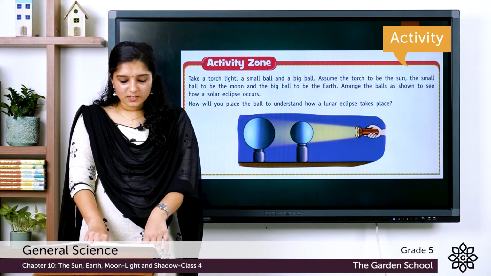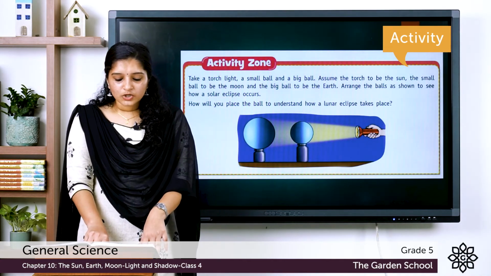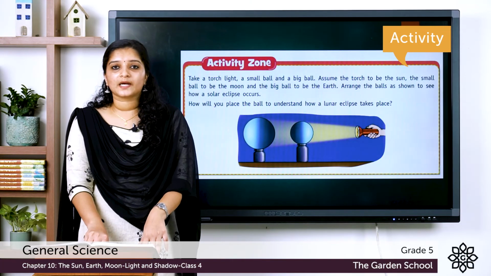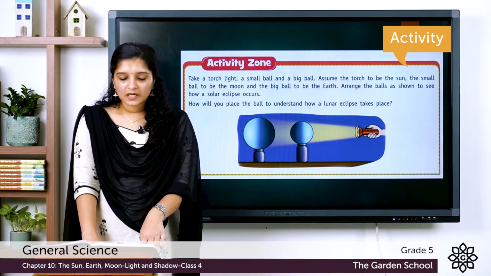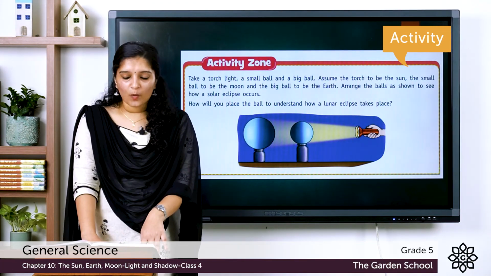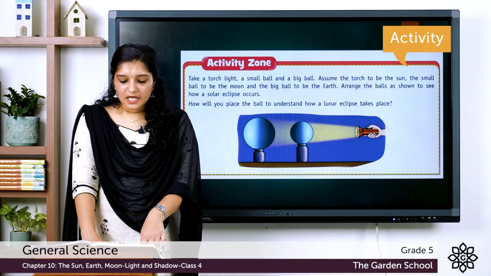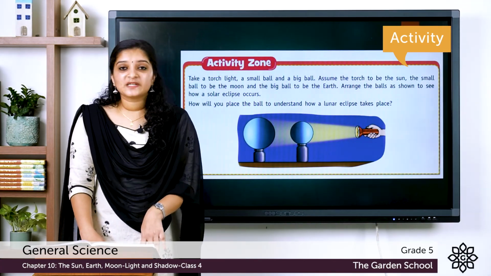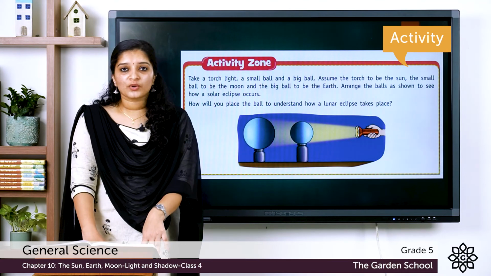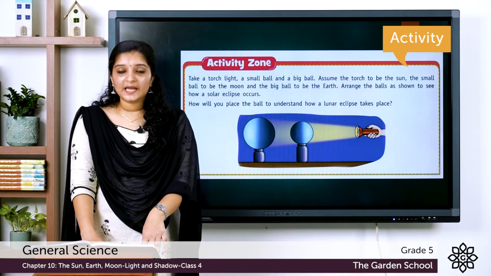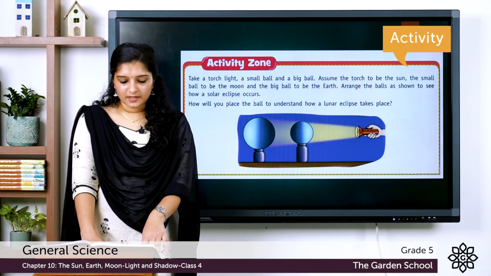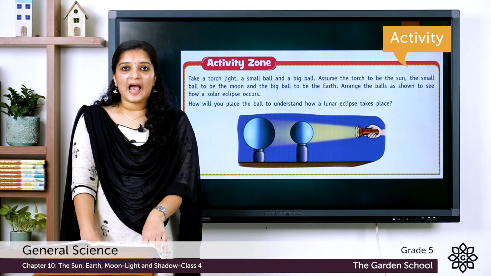What you have to do is, how will you place the balls to understand how a lunar eclipse will take place? You have to try this activity at home, and for the lunar eclipse, you have to place the earth in between the moon and the sun. So, you have to place the big ball in between the small ball and the torch. That's all about the activity.